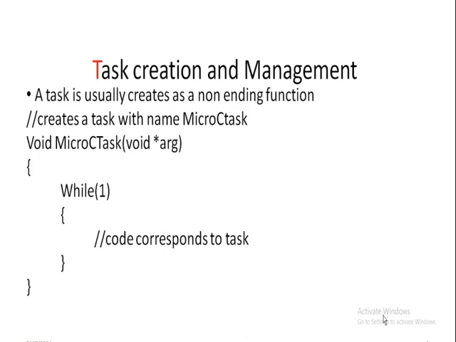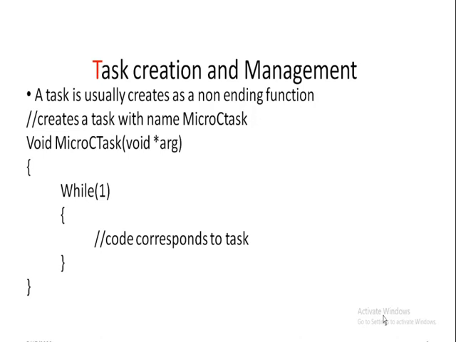Next, task creation and management. A task is usually created as a non-ending function. This is an example of creation of a task. Here we are creating a task with the name microC task.